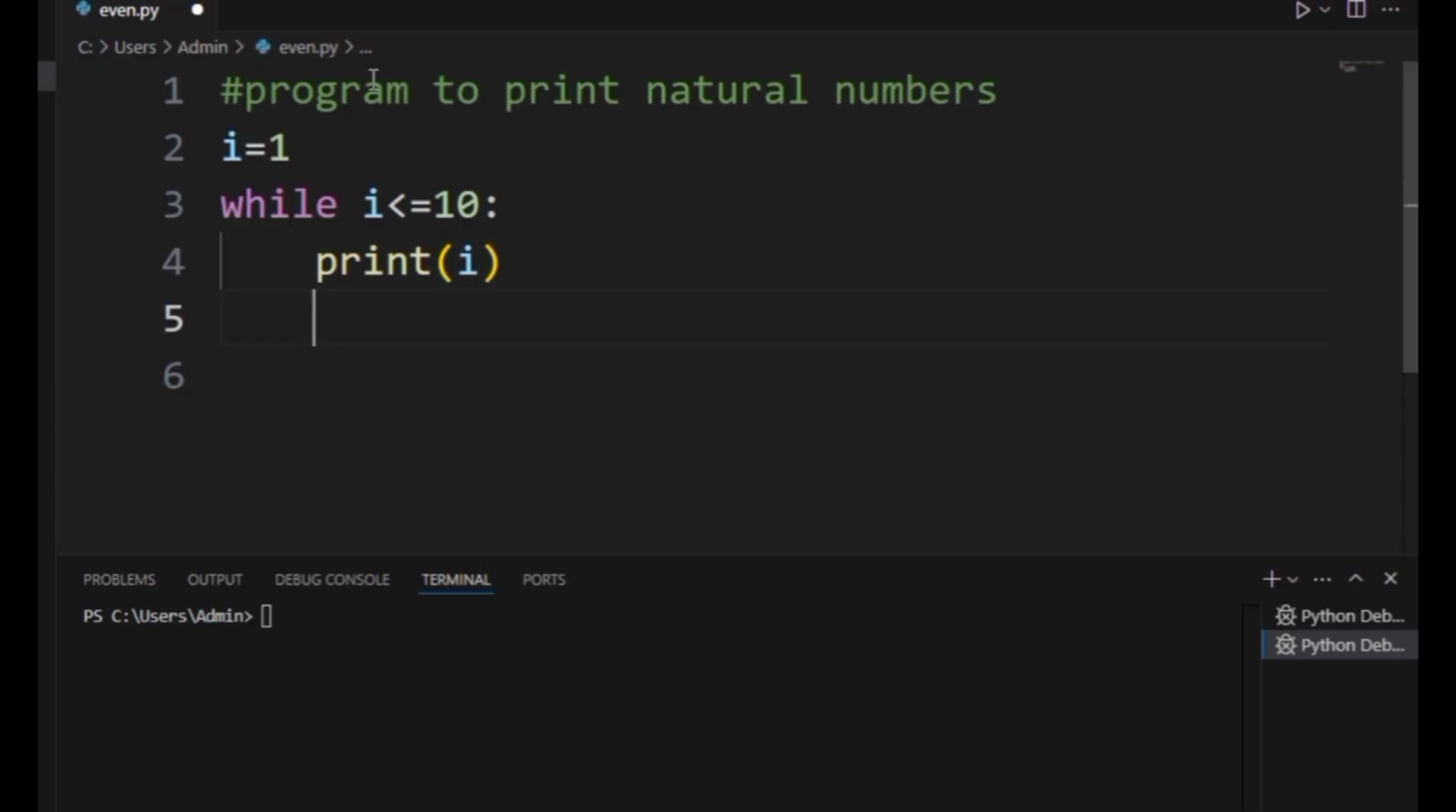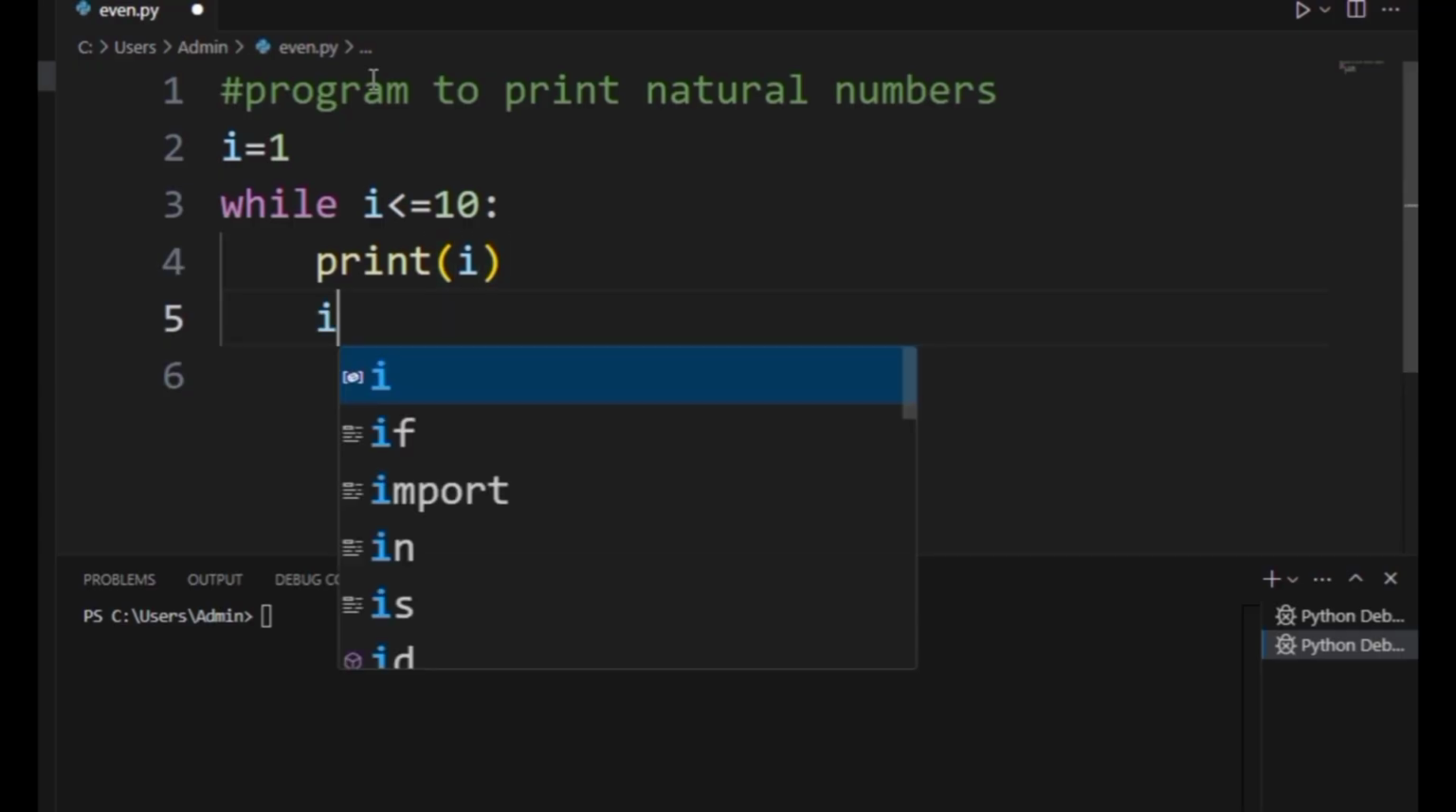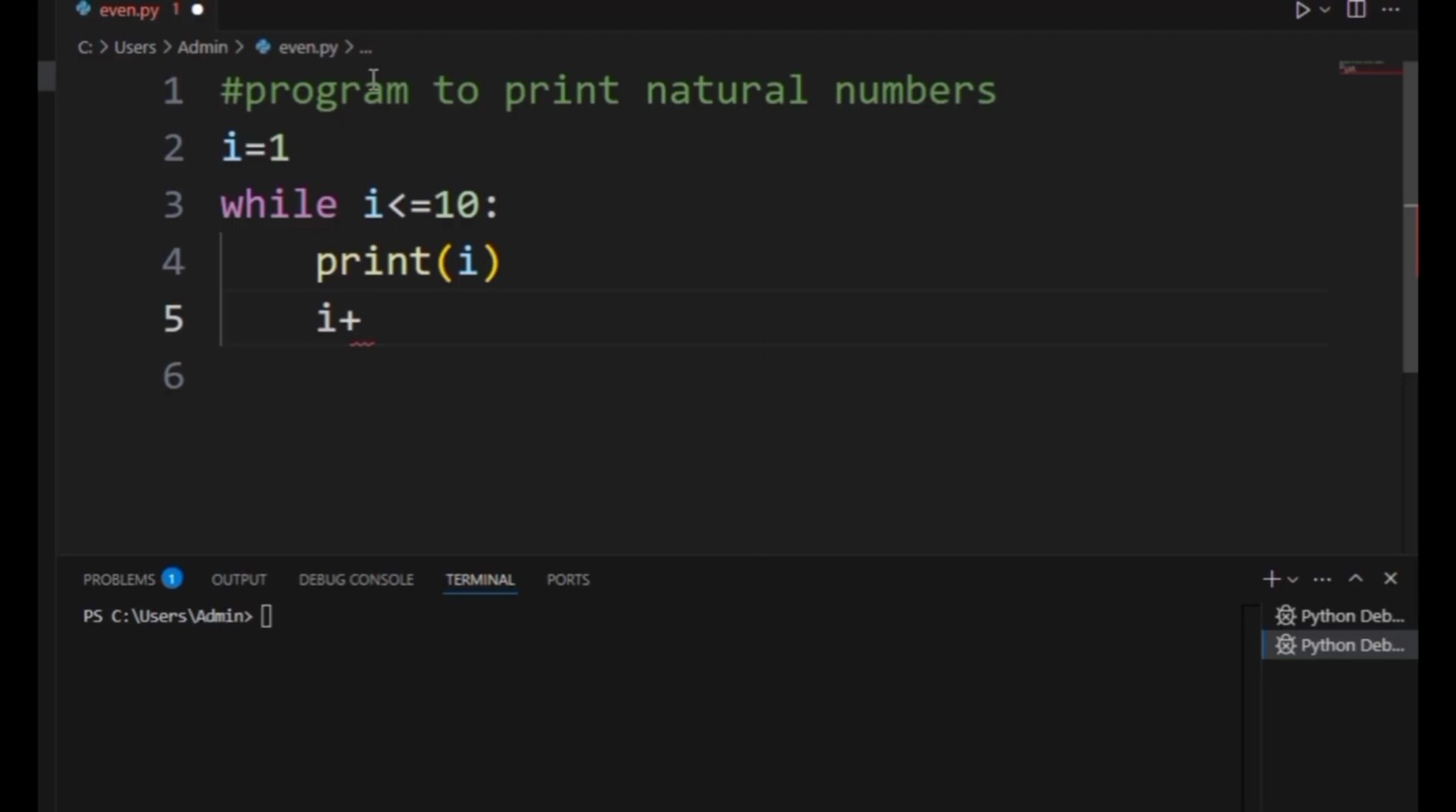Okay. So print i as simple as it is and execute the program. And now one more thing, before closing that you should write i is equal to i plus 1 so that the value will increment. Then we can get the values, that is 1 to 10.